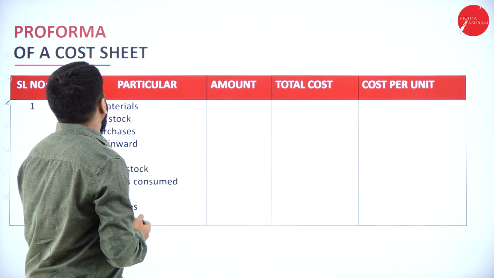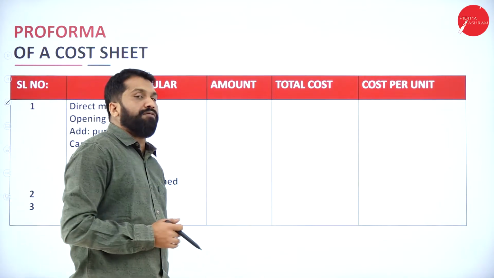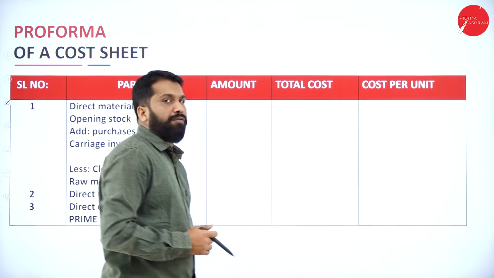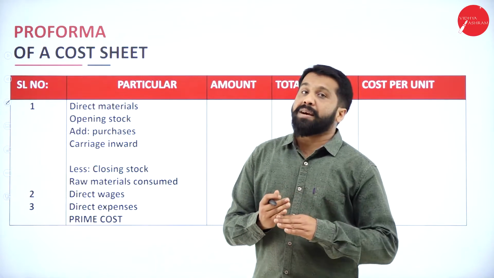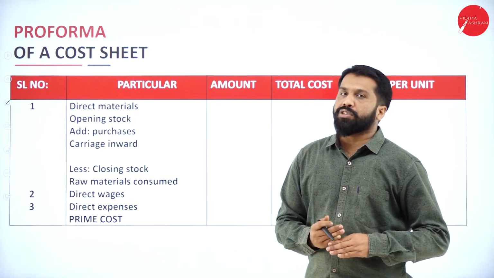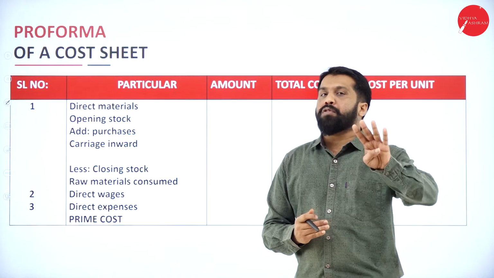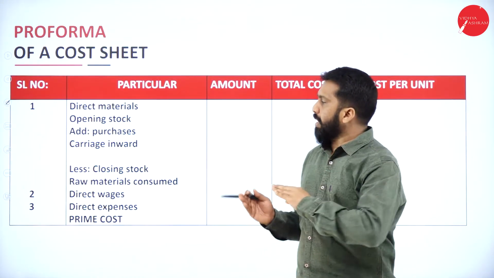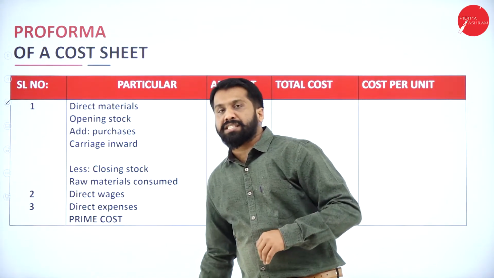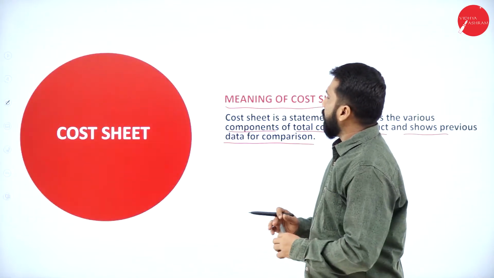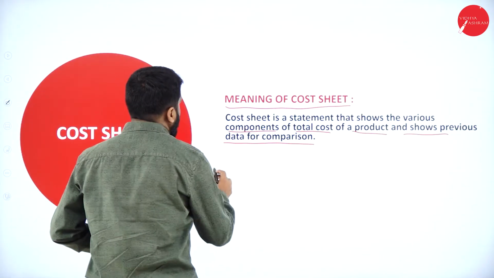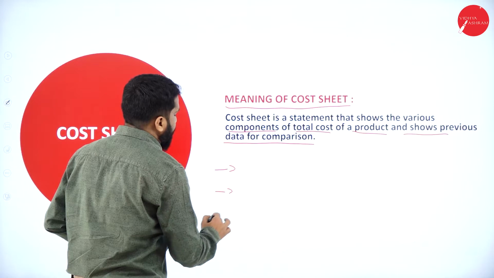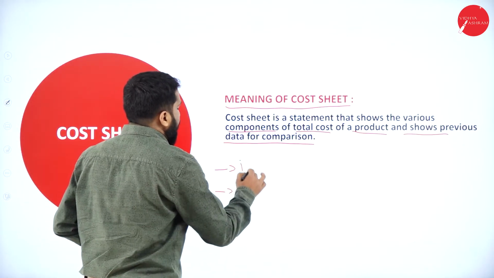Next, proforma of your cost sheet. Proforma is nothing but the method of doing your cost sheet. As I told you, there are 4 things. Before I go to cost sheet, I wanted to explain that. Now, in the cost sheet, we have stages like your direct.